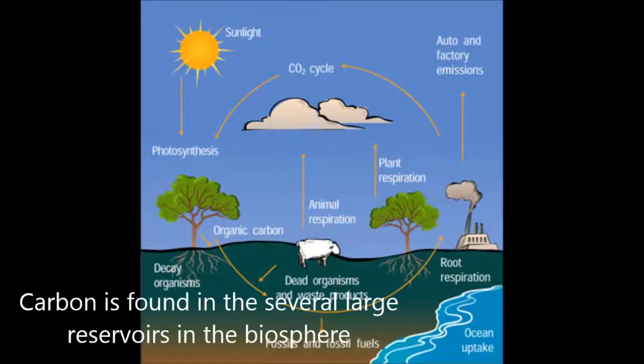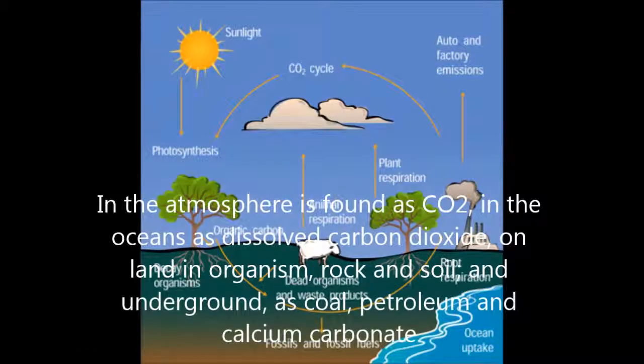Some facts about the carbon cycle is that carbon is found in several large reservoirs in the biosphere. In the atmosphere, it is found as carbon dioxide gas. In the oceans, as dissolved carbon dioxide. On land, in organisms, rocks, and soil, and underground as coal, petroleum, and calcium carbonate.